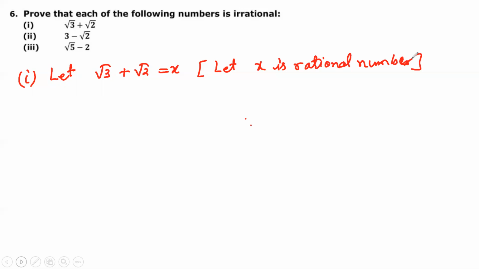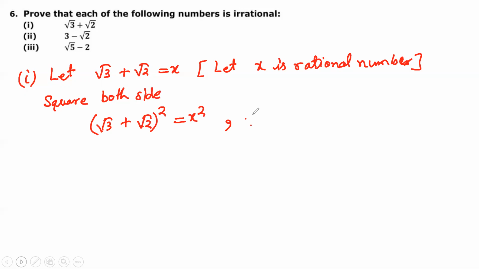Am I clear? So first I will take square both sides. So when I square both sides, what I'll see, wait a minute. Okay, so when I square it, under root 3 plus under root 2, its square is x square.